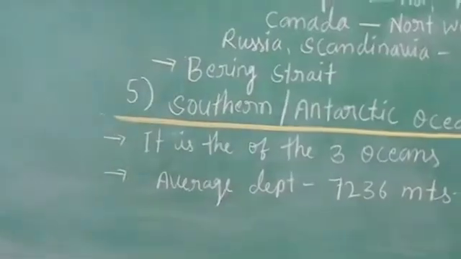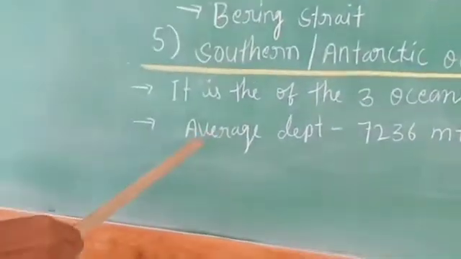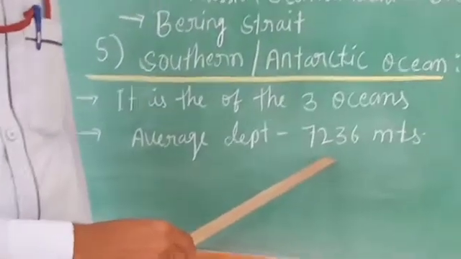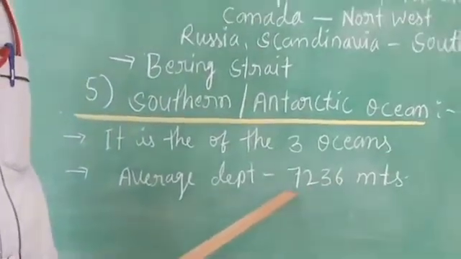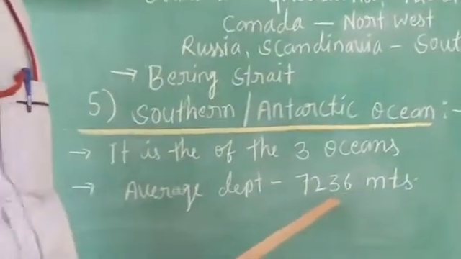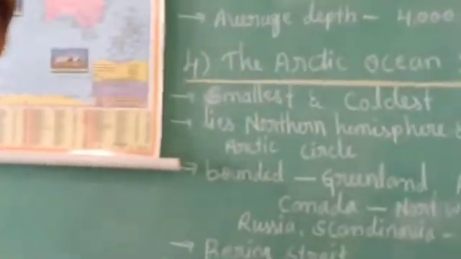And the average depth of this Southern Ocean is 7,236 meters, children.